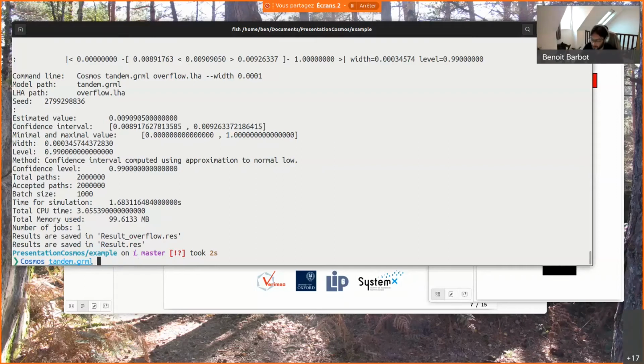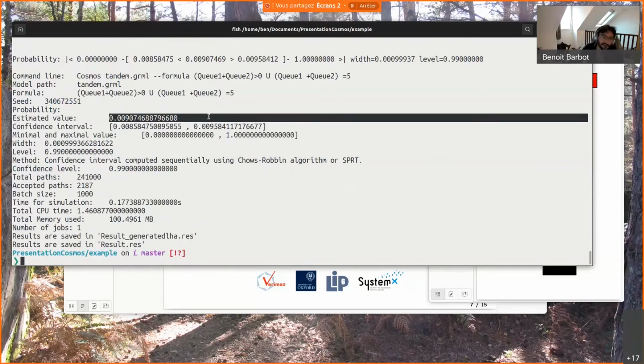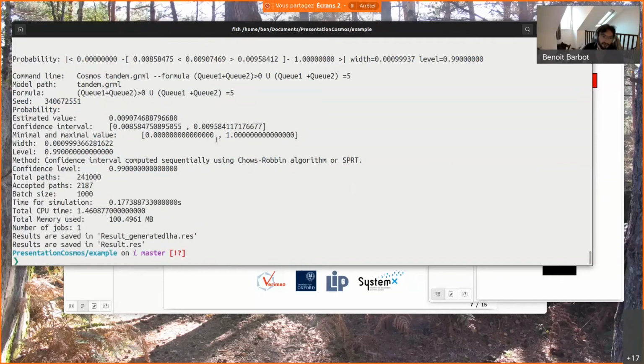So we can ask the tool to write it for us. Here we ask the tool to generate an automaton that computes this property. And here again, the computation is performed, and we have the results.